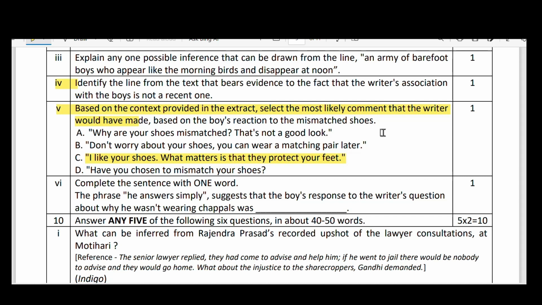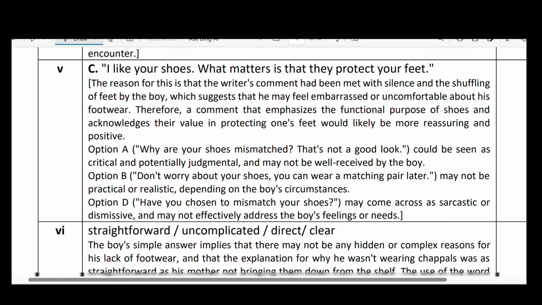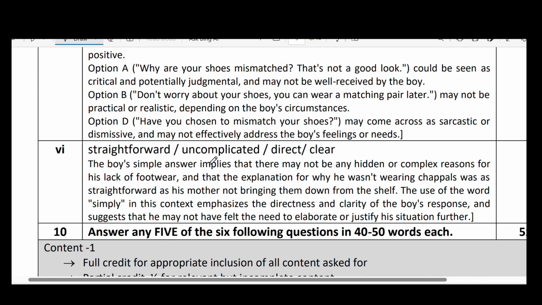Sixth bit: the phrase "he answers simply" suggests that the boy's response to the writer's question about why he wasn't wearing chappals was... Complete the sentence with one word. What might be the answer? We'll go to the answer key here. Right. It is straightforward and uncomplicated, or direct and clear, is the right answer.